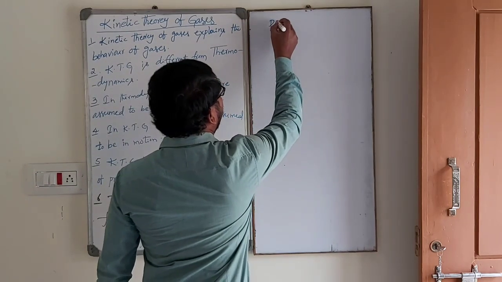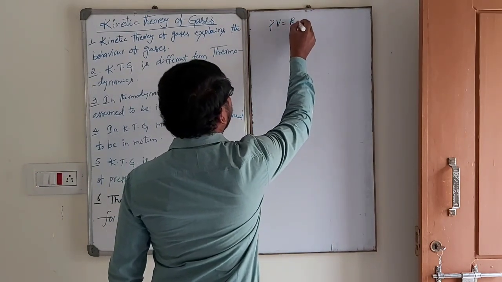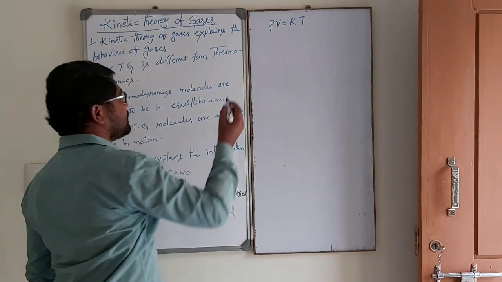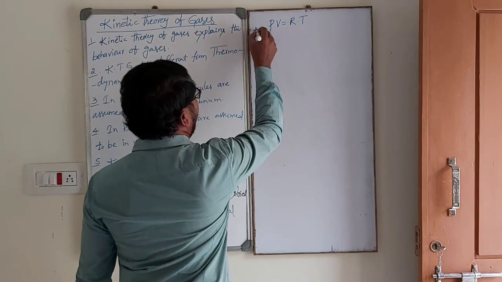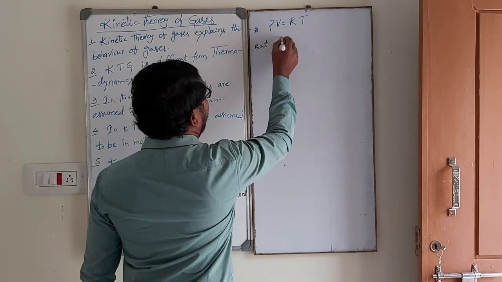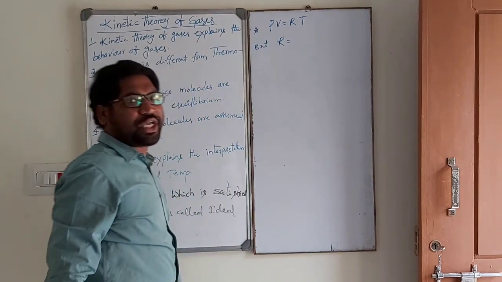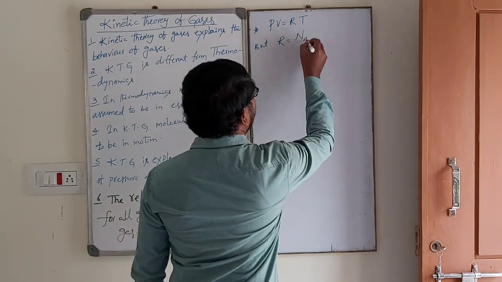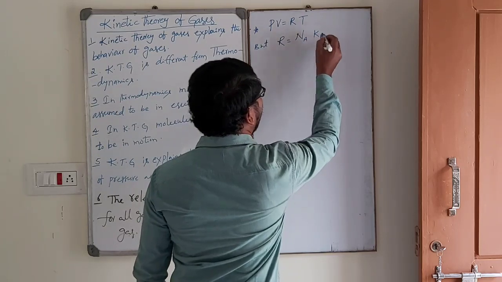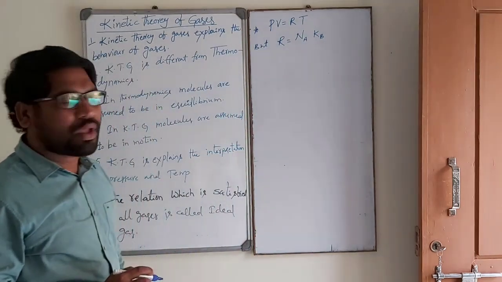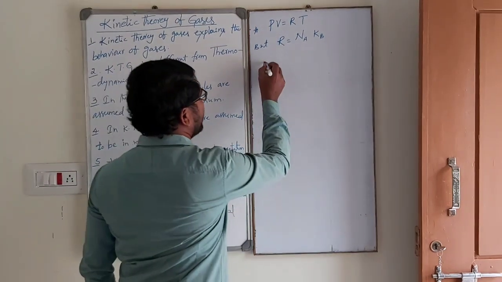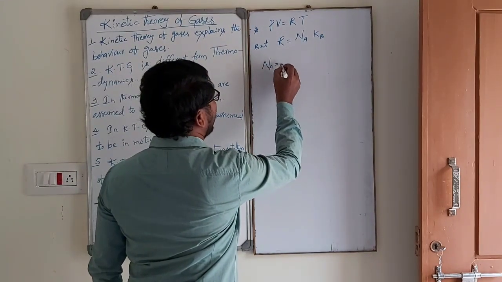We know that PV is equal to RT. Generally, the ideal gas equation is PV is equal to RT. But R is the universal gas constant, which is the product of Avogadro's number and Boltzmann constant. Already we derived the relation: R is equal to Boltzmann constant into Avogadro's number. Here Na is Avogadro's number.